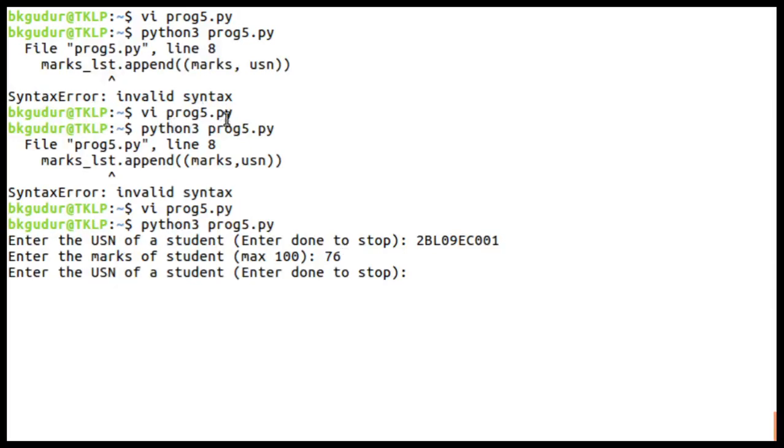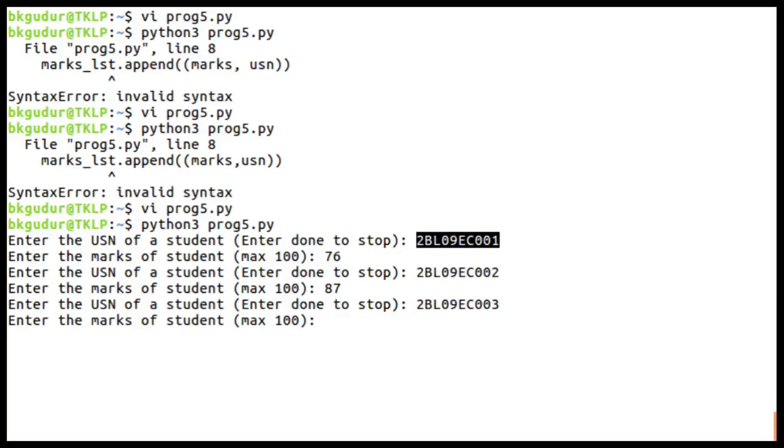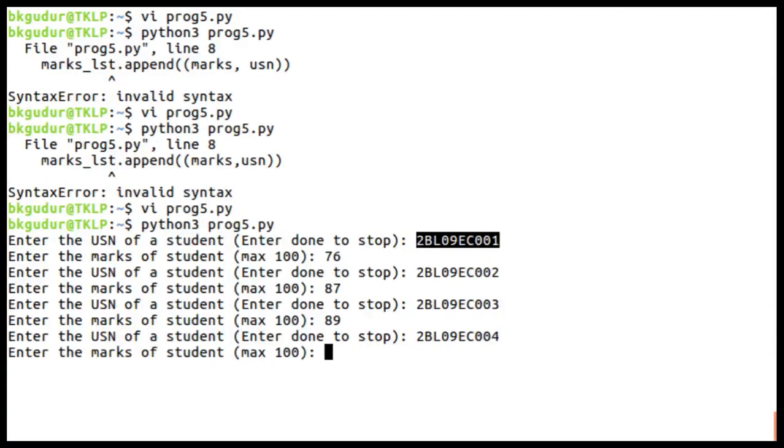Then I'll copy this USN, and the next USN number is this with some other marks, and the next USN number is this with some other marks. Here two are in the range and two are not in the range, so I'll write done.